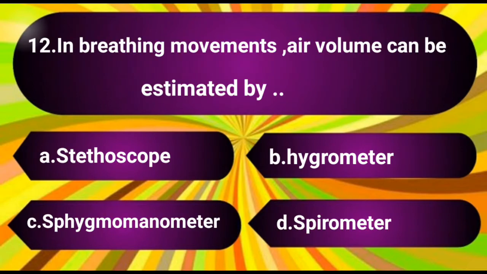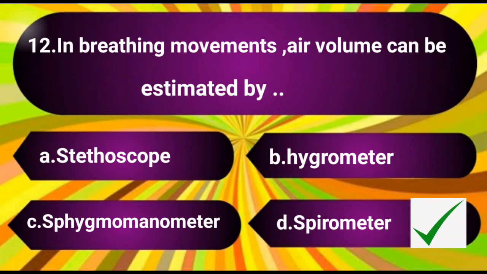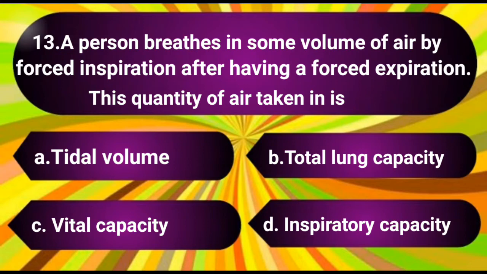Question number 12. In breathing movements, air volumes can be estimated by. The options are A. Stethoscope, B. Hygrometer, C. Sphygmomanometer, D. Spinometer. The answer is D. Spinometer. Question number 13.